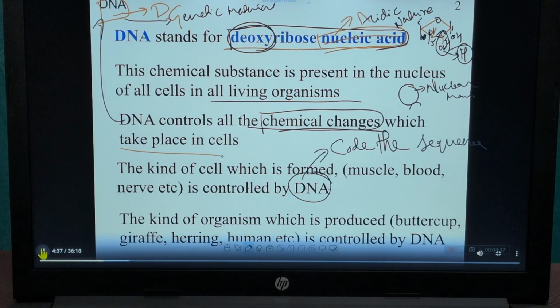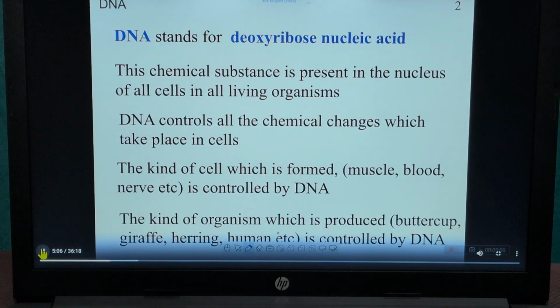The kind of organism which is produced is controlled by DNA, like buttercup, giraffe, human, every kind of organism. Only and only the element that controls the whole organism, the whole structure of the organism, is the DNA.